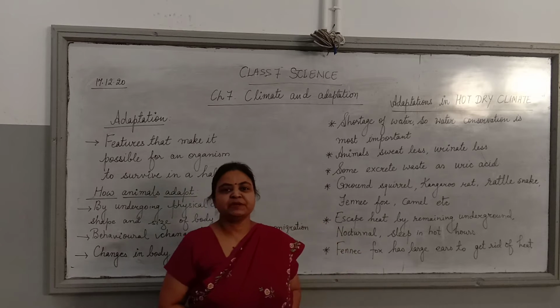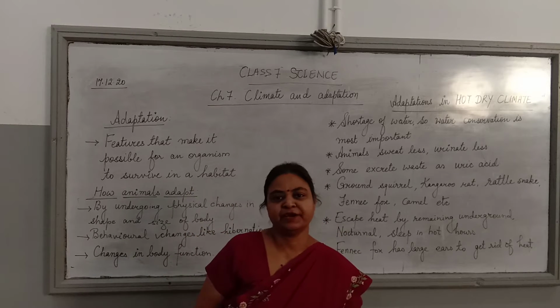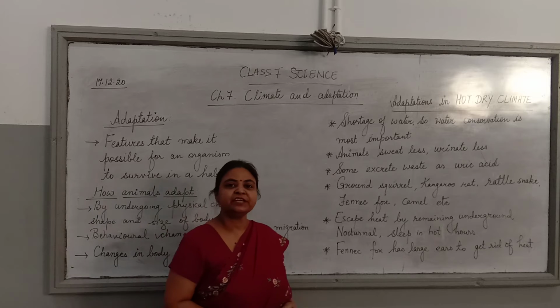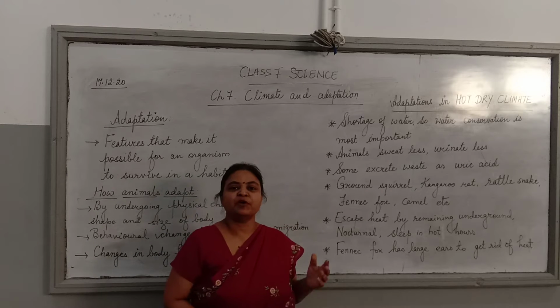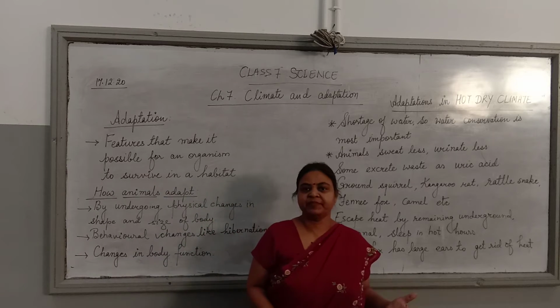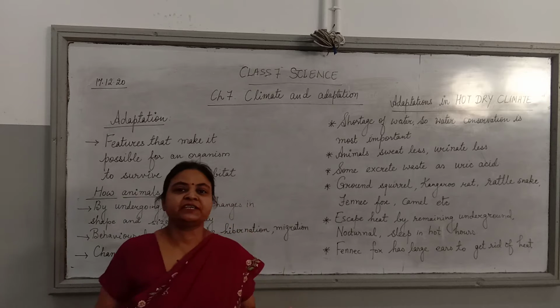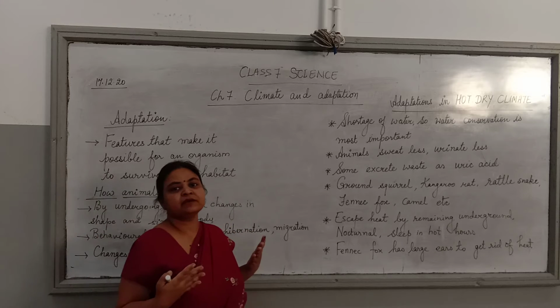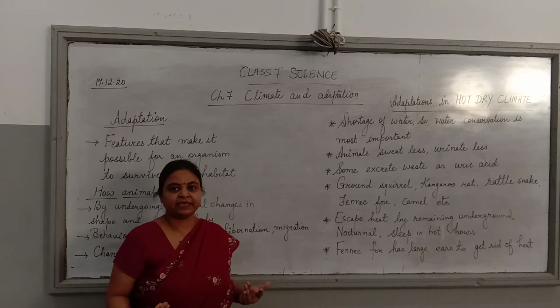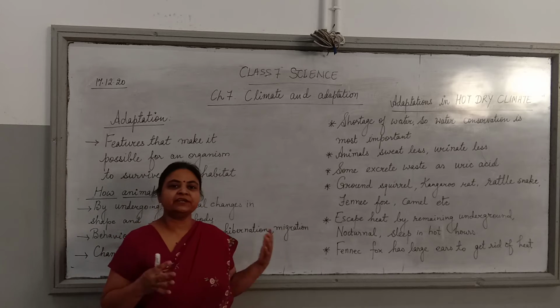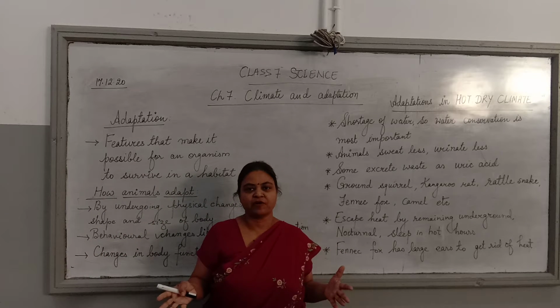We are doing chapter number 7, climate and adaptation. We have studied in our previous videos about weather and climate: what are weather elements, how climate is different from weather, and what are the different factors affecting the climate of the earth, like distance from the sun, the tilt of the earth, how seasons are caused.